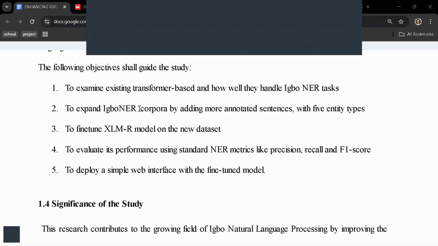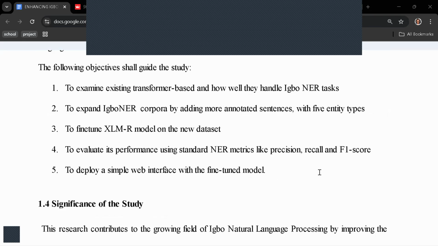Third, to fine-tune the XLMR model on the new dataset. This model is a multilingual transformer-based model, but we are going to use our Igbo dataset to make it learn Igbo.